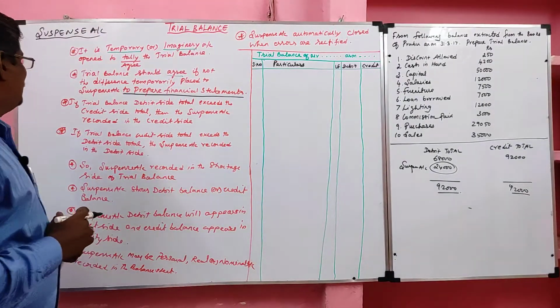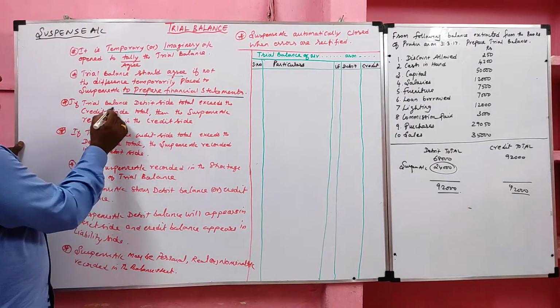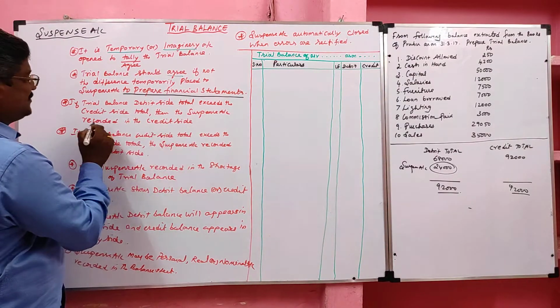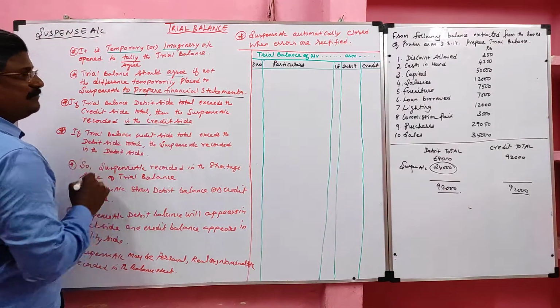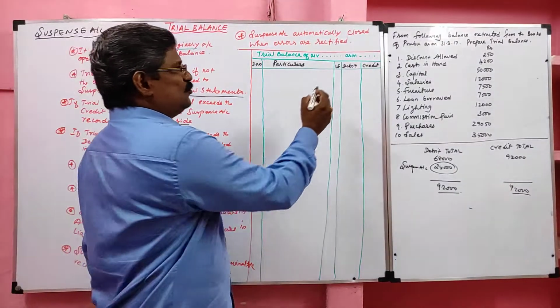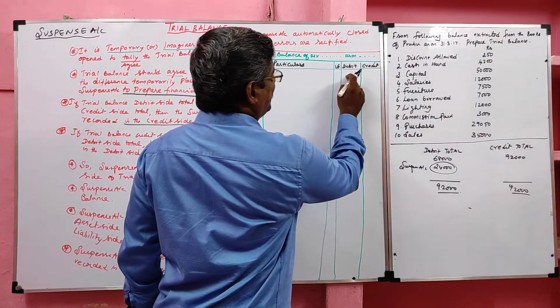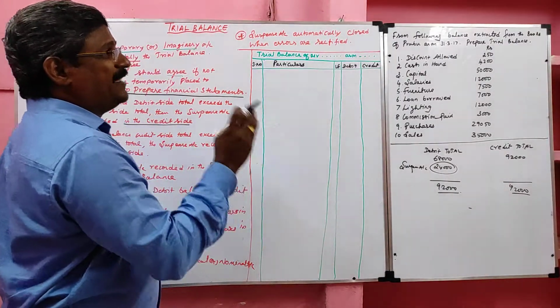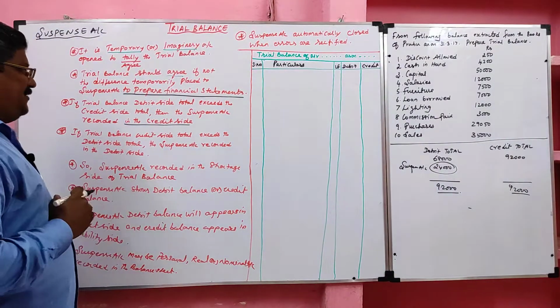Yes. Then third point, if trial balance debit side total exceeds the credit side total, then suspense account is recorded in the credit side. Trial balance has two sides, debit side and credit side. Debit side more, credit side less. Now the shortage side, the suspense account will be recorded.